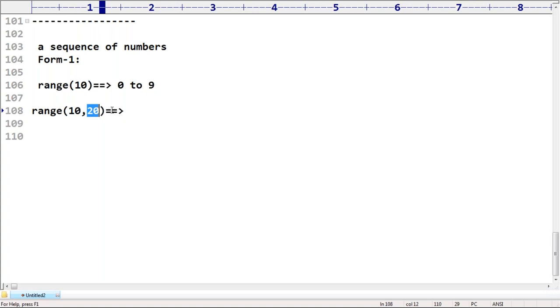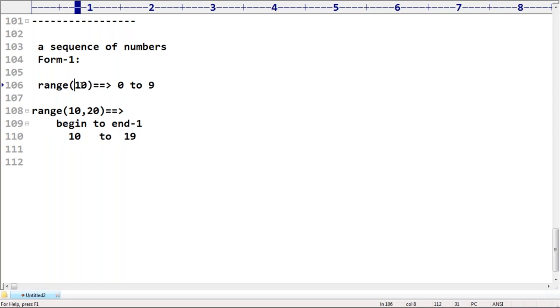Here we have begin and end. It is going to represent from begin to end minus 1. Remember that, begin to end minus 1. Several times we are going to use this terminology. Begin to end minus 1 means 10 to 19 only.